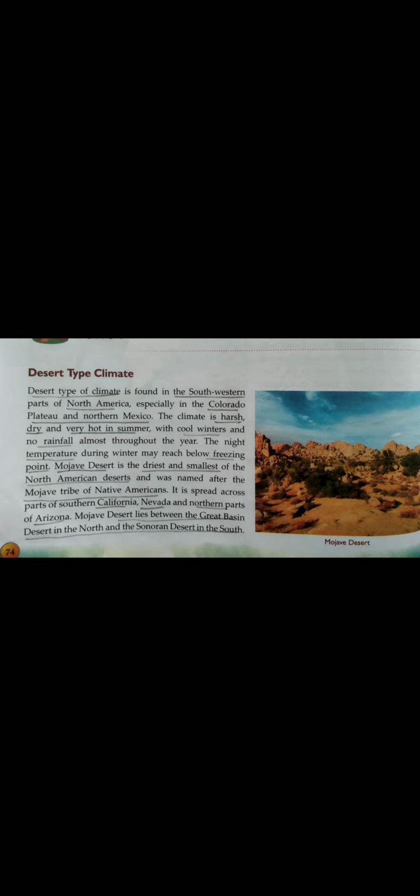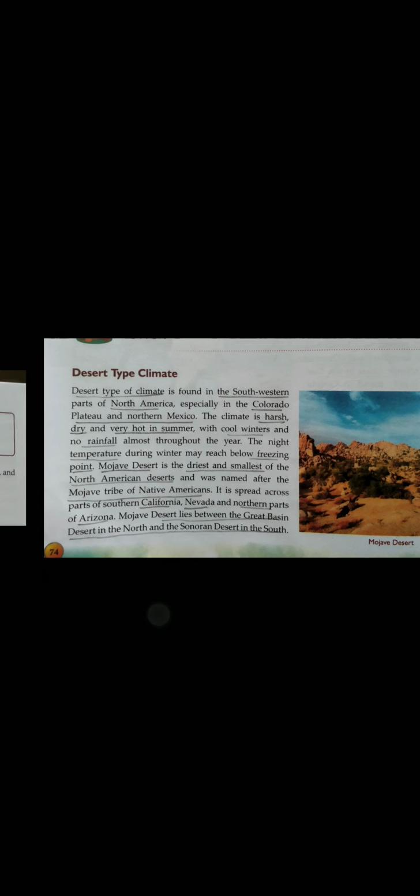Mojave Desert is the driest and smallest of the North American deserts and was named after the Mojave tribe of Native Americans. It is spread across parts of southern California, Nevada, and northern parts of Arizona. Mojave Desert lies between the Great Basin Desert in the north and the Sonoran Desert in the south. The Death Valley, which is about 282 feet below sea level, is the lowest point in the Western Hemisphere and is in the Mojave Desert. It is also the hottest and the driest point in North America.